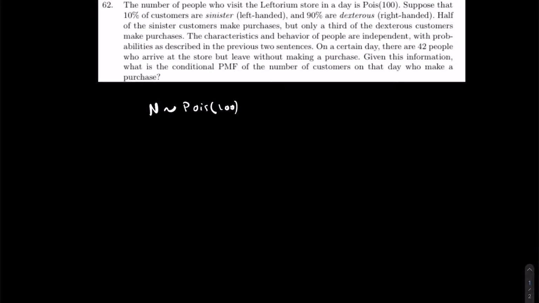And we can let X be the number of people who visit and make a purchase, and Y the number of people who visit but do not buy.